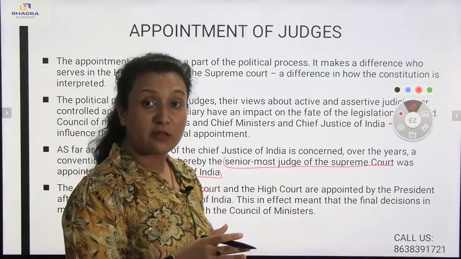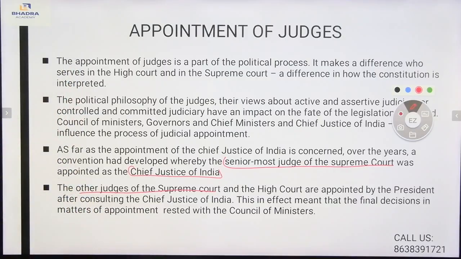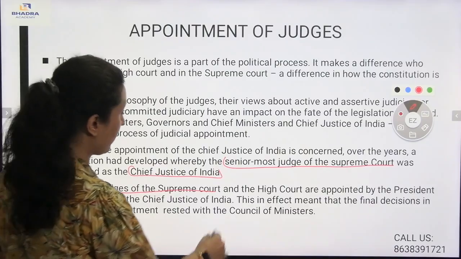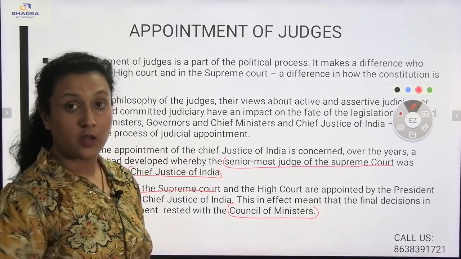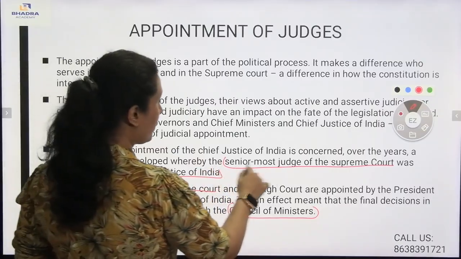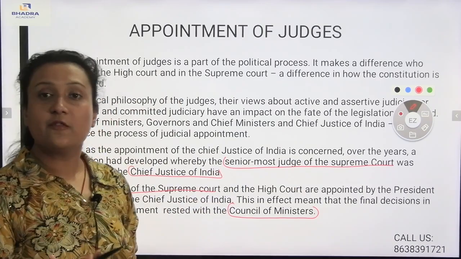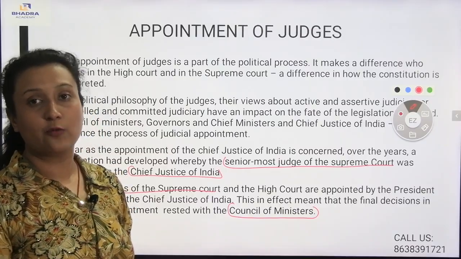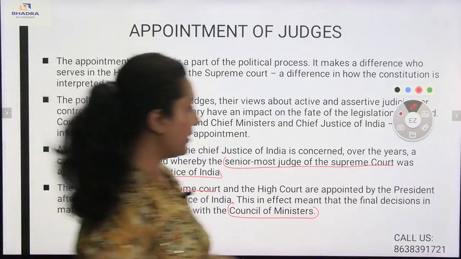The President plays a role in the appointment of the High Court and Supreme Court judges. After consulting the Chief Justice of India, this in effect meant that the final decision in the matters of appointment rested with the Council of Ministers. If there is an appointment of judges, then the Council of Ministers play a very important role. I hope you have understood this one. One of the most important points: the senior most judge of the Supreme Court becomes the Chief Justice of India, and for appointment of judges of the High Court and the Supreme Court, the President will be appointing them with the help of the Chief Justice of India.